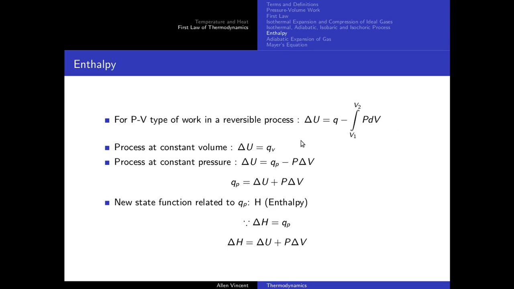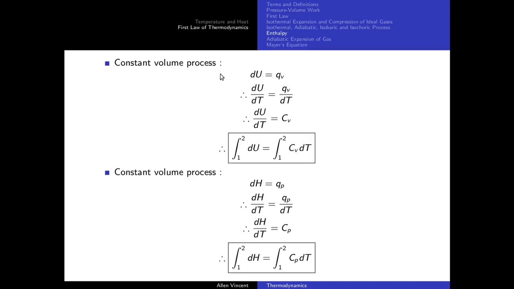Please follow the cursor. Here this expression is for change in internal energy, this expression is for the change in enthalpy. Remember, change in enthalpy is related to the heat at constant pressure, change in internal energy is related to heat at constant volume. Great. So for constant volume process, you will get an expression something like this. The derivation is quite straightforward. dU is equal to QV. If I differentiate this with respect to temperature, I will get dU by dT is equal to QV by dT, which, as we know, is equal to CV.